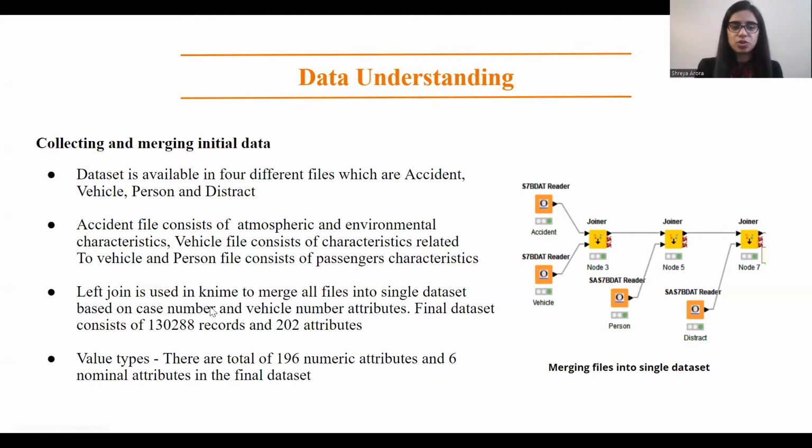We used left join in KNIME to merge these files into a single dataset, and the final dataset consists of 130,288 records and 202 attributes, out of which 196 are numeric and 6 are nominal. Therefore, we can clearly see that numeric attributes dominate the nominal attributes in our dataset. To the right, we can see the KNIME workflow for performing the joining operation.